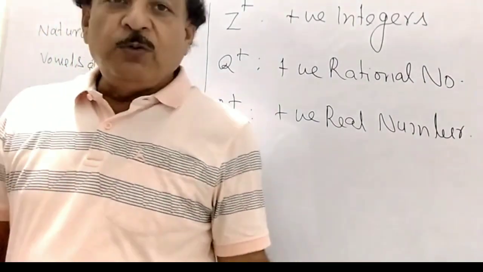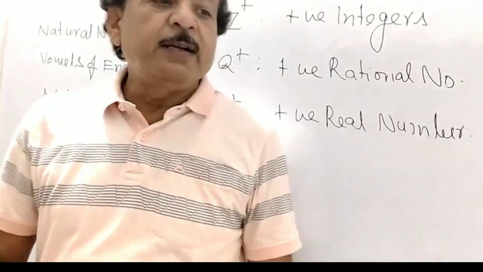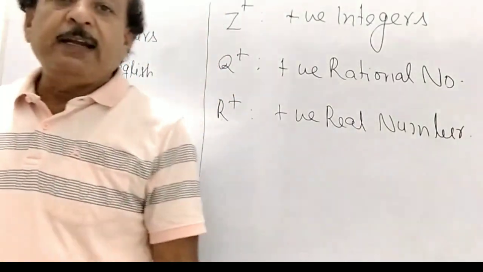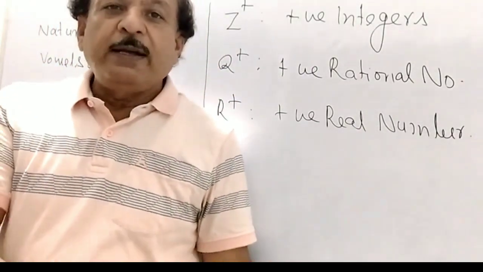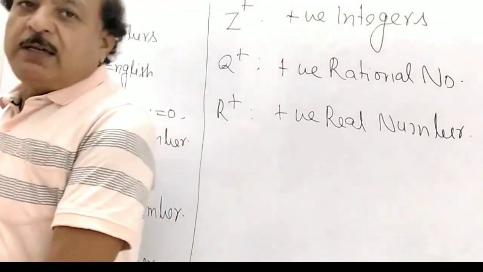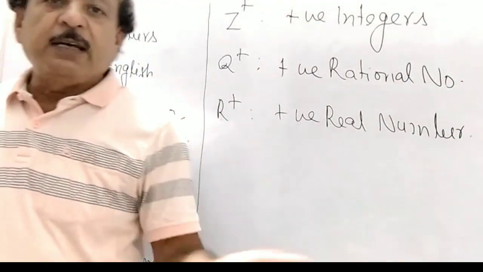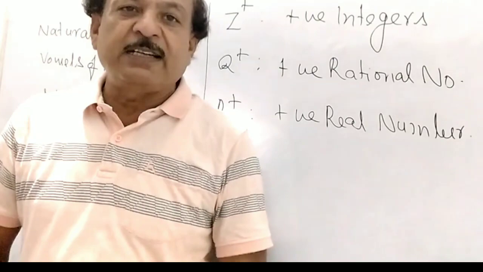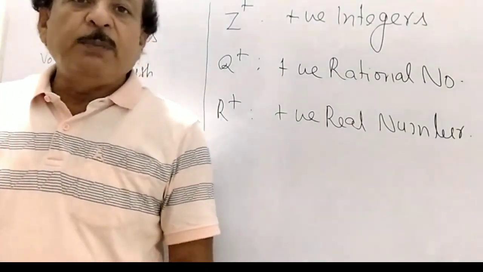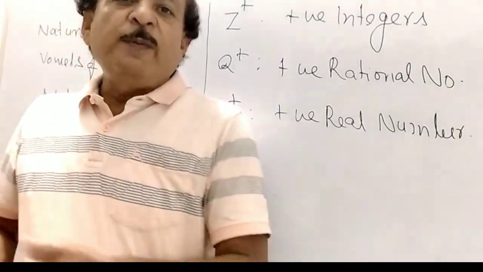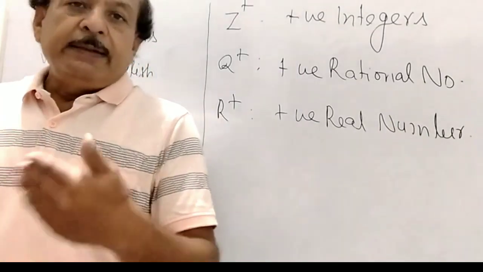Then you can form different sets. In everyday life also you keep different objects in different places. These are sets.